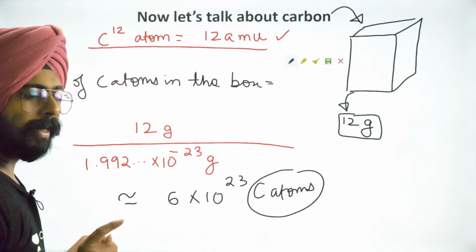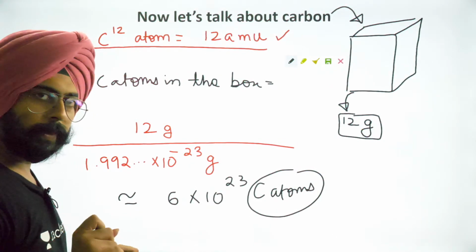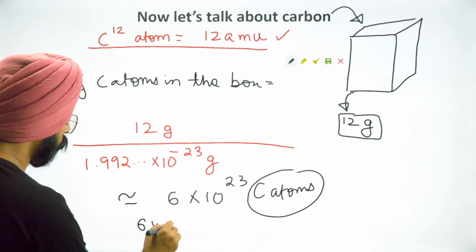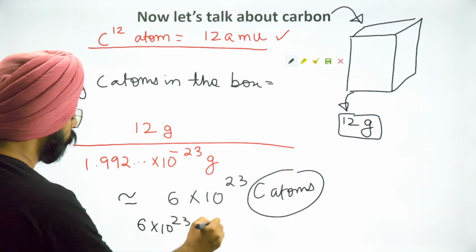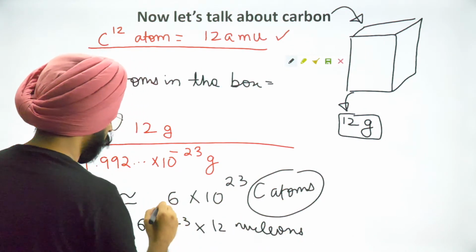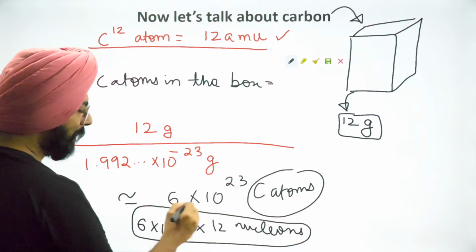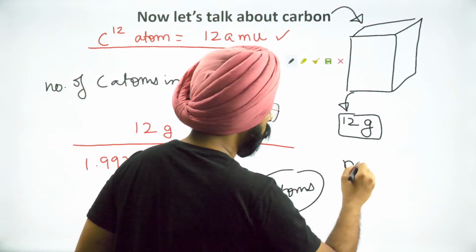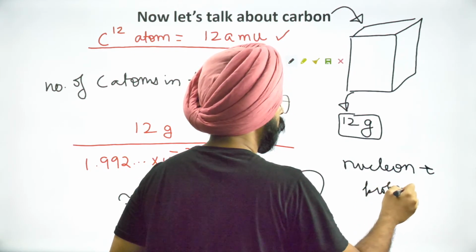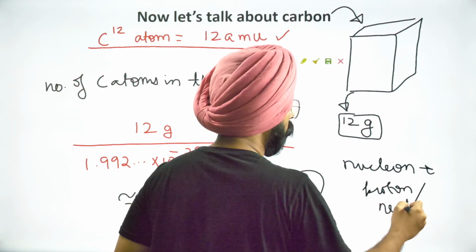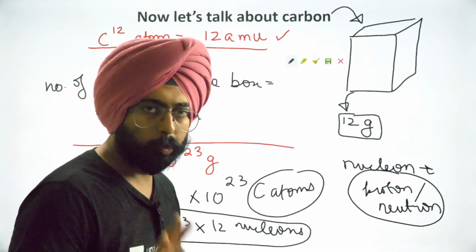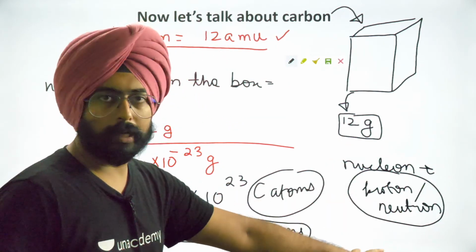My dear friends, can I say that this box has 6 into 10 to the power 23 into 12 nucleons? Do you know the meaning of the word nucleons? Nucleon means proton and neutron. Okay? Anything that lives inside the nucleus is essentially proton and neutron.